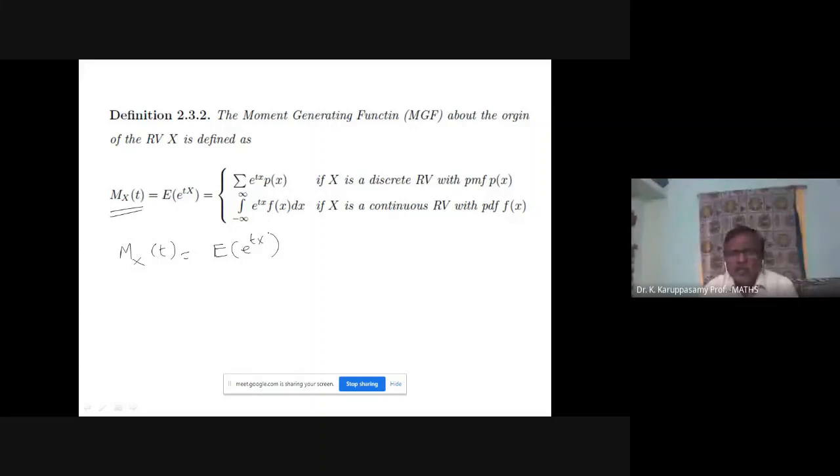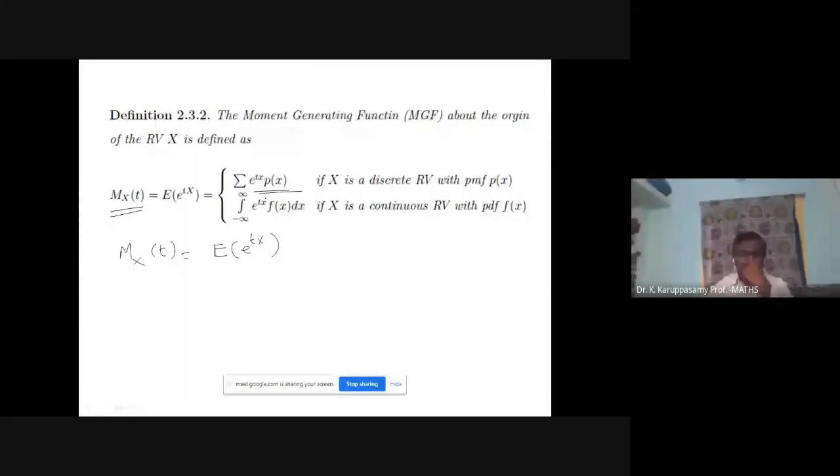Just multiply e power tx into p of x, then take summation. So for finding the expectation of e power tx, for discrete type, take summation of e power tx into p of x, and for a continuous random variable, e power tx into f of x, integrated.